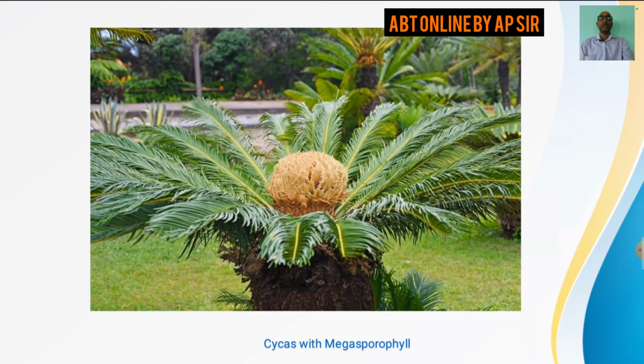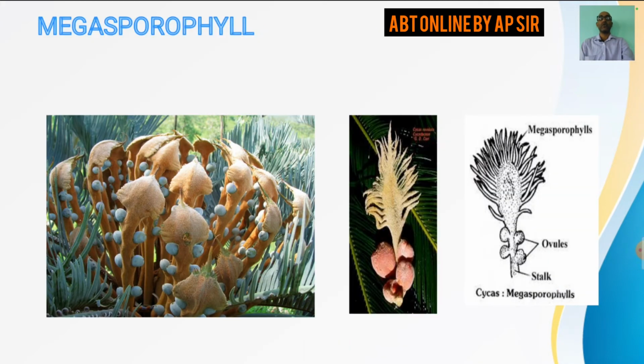You can see here, this is the megasporophyll. They aggregate to form what? Female cone. This is a diagram of the megasporophyll. You can see it in an enlarged way, megasporophyll. Got it?